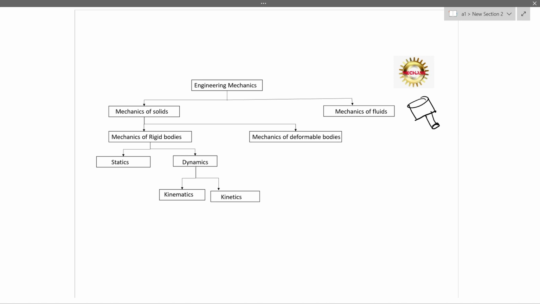To study about this, solid objects or fluid objects, we call it as mechanics of solids and mechanics of fluids respectively.